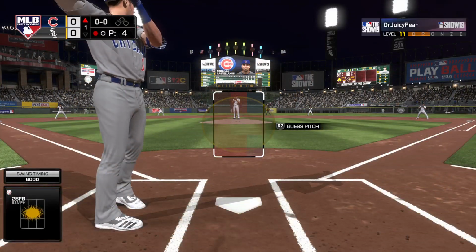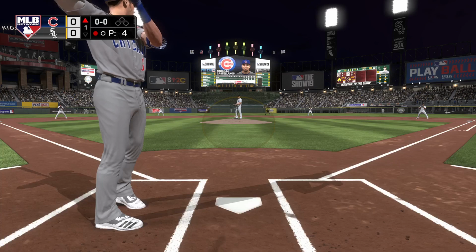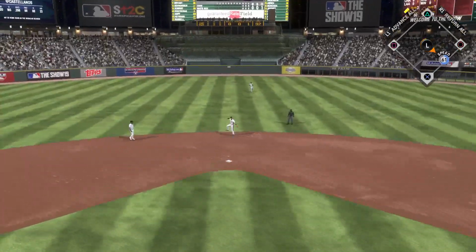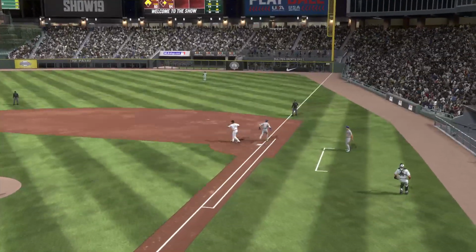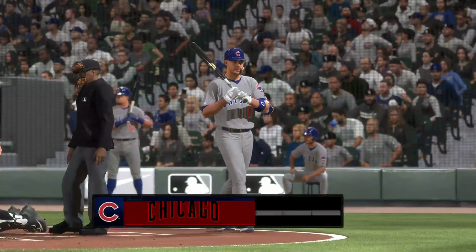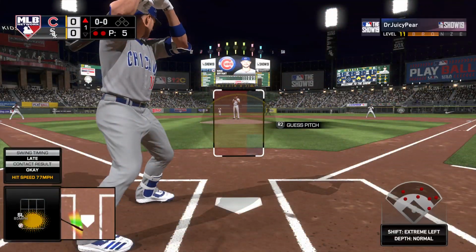Nick Castellanos now. Past history with Lucas Giolito. He's got 2 hits in 16 tries. Grounded back up the middle. Sanchez towards second. He's got it. And an off-balance throw is in time as he takes one away. Wow.